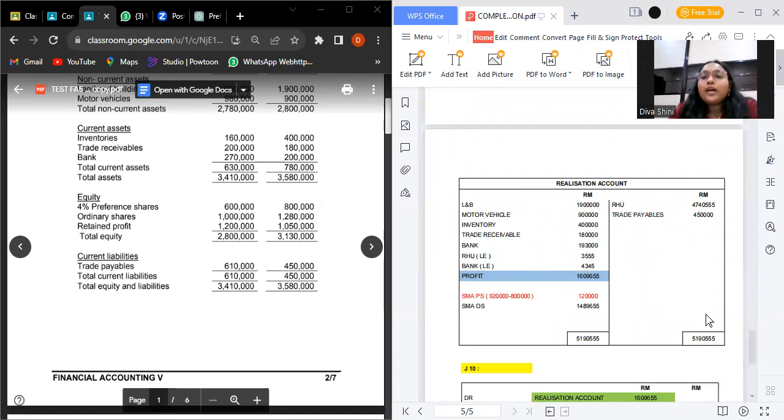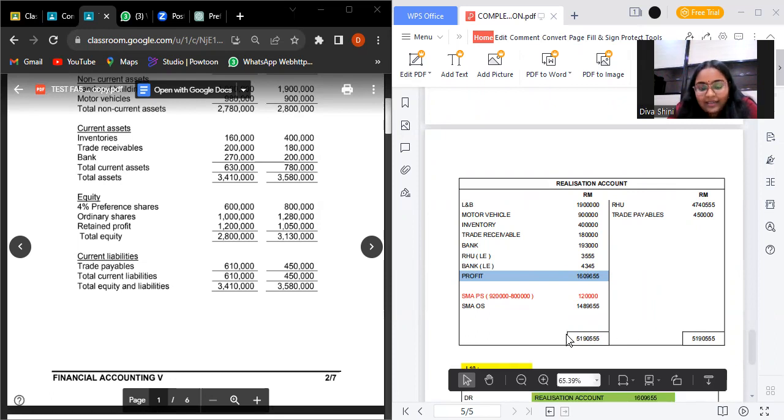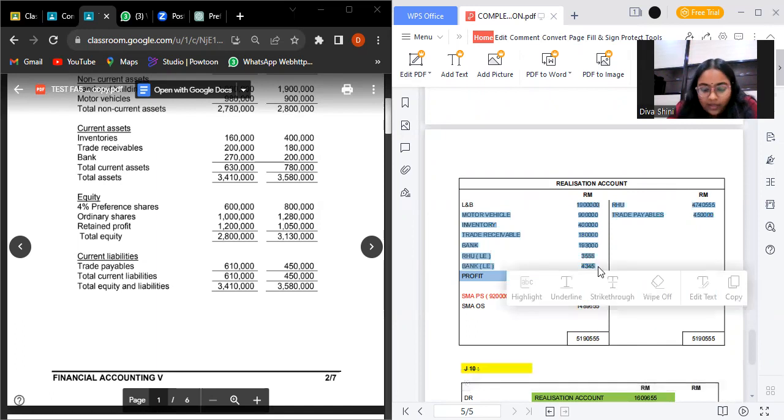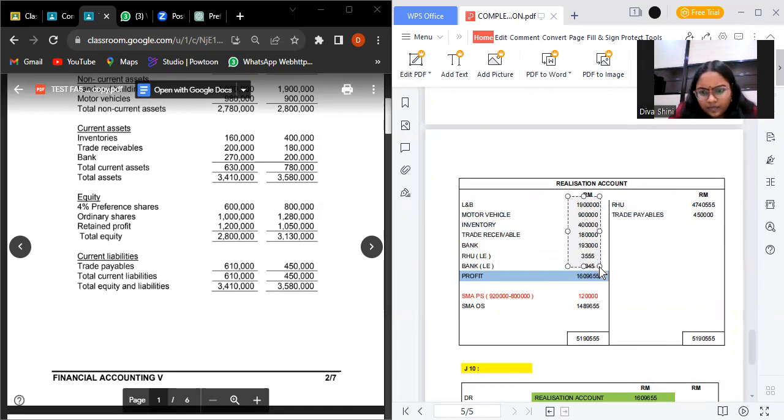So to calculate the profit, we should calculate the larger amount, which means in credit side, we should plus it and tally it, and we should minus the tally amount with this. So when we minus this whole thing, we will get the profit.